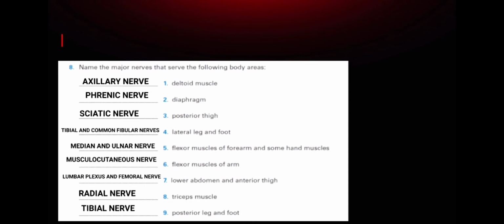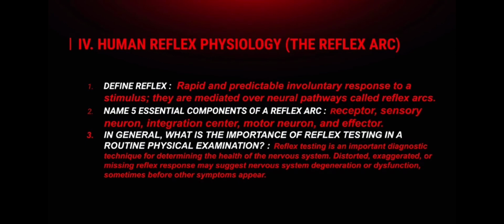Number 6, flexor muscles of arm: musculocutaneous nerve. Number 7, lower abdomen and anterior thigh: lumbar plexus and femoral nerve. Number 8, triceps muscles: radial nerve. Number 9, posterior leg and foot: tibial nerve. Part 4. Human reflex physiology.